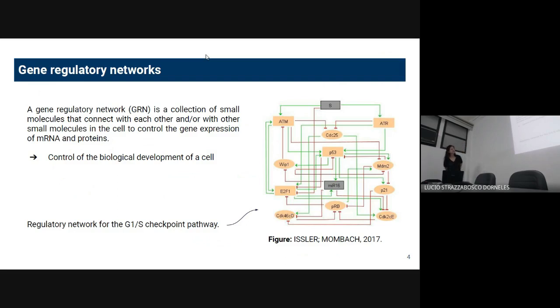So here is an example of a regulatory network: the regulatory network for the G1/S checkpoint pathway. We have the nodes, which are the molecules in this network, and we have the interactions that the molecules are having. The interactions can be of inhibition and can also be positive interactions, I forgot the word, activatory interactions.